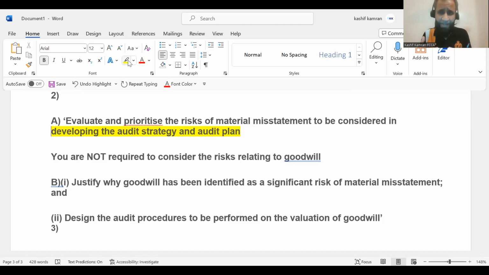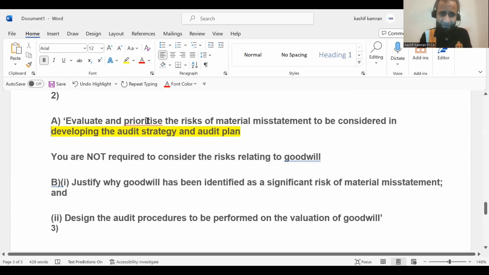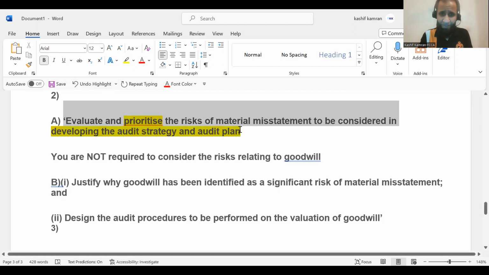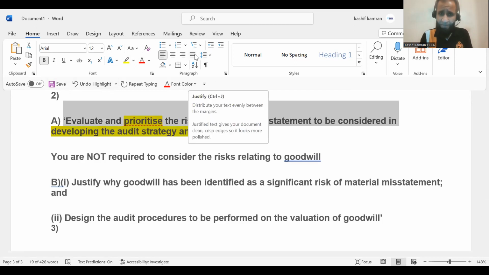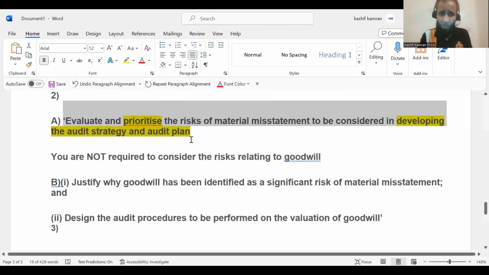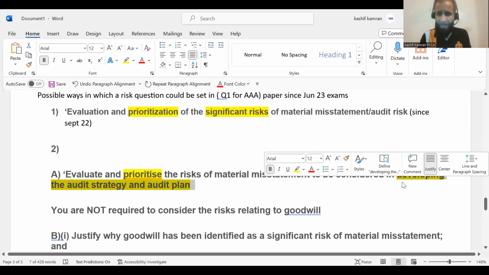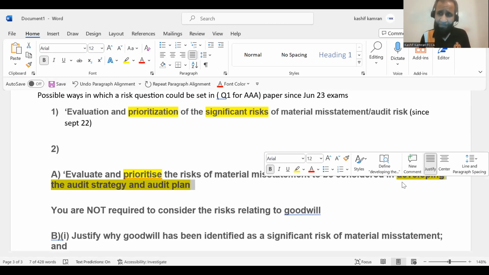You are evaluating and prioritizing the risk of material misstatements to be considered in developing the audit plan and audit strategy. Again, when you're prioritizing, you're prioritizing the significant risk, even though that word significant is missing from here. This word prioritize means you're prioritizing the ones which are more important, the ones which are significant. So that's quite similar to the question we have in September 22 exam onwards. Only the terminology is changing here, developing the audit strategy and plan, just to bring it more in line with the international terminologies coming from ISA 300 and 315 revised. It will not change the way you answer the question.